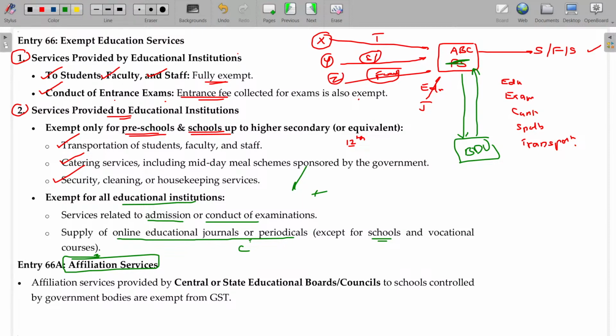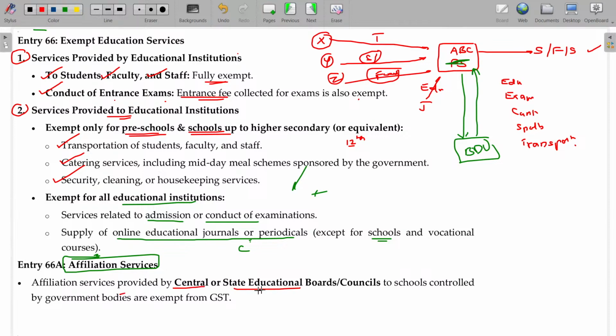So, what is the affiliation? Can I conduct the BCom course and computer science course? If I want to conduct that course, you have to get the permission from the university. Bharathidasan University will come for the inspection and verify whether the lab facilities, faculty facilities and all other facilities are available or not. Based on that, they will give permission to conduct those courses. Once they get the permission, then they will admit the students for that course. That's called affiliated courses.